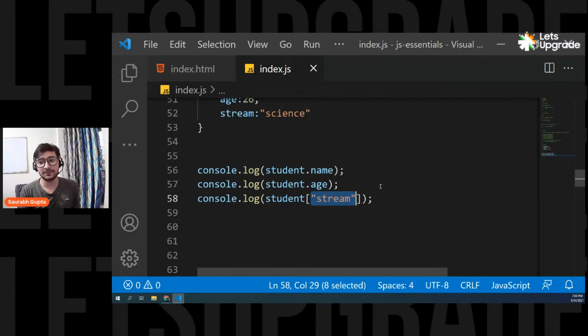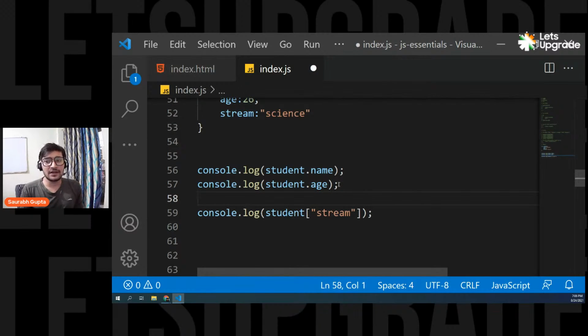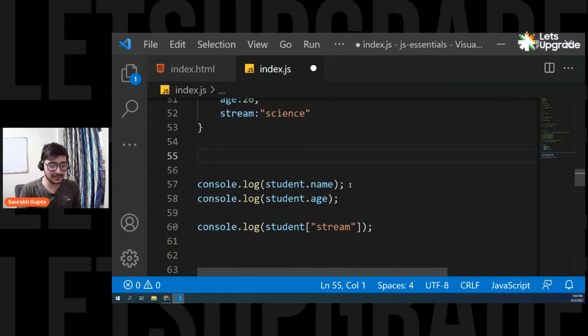So let's try to understand. Remember, whenever you work with dot notation, the property name should be the exact same. Let me explain. Let's say your property name is dynamic, and I get my property name in this variable.